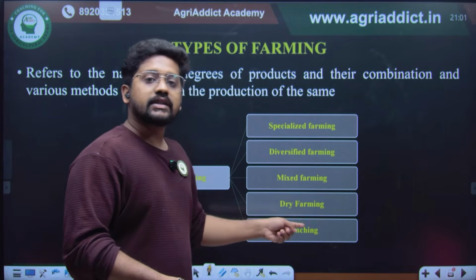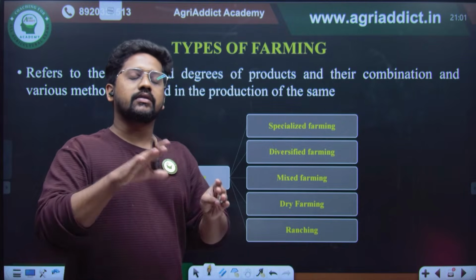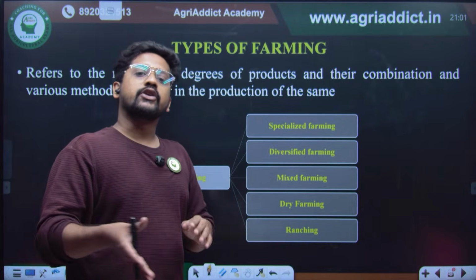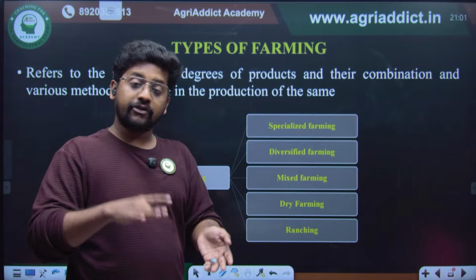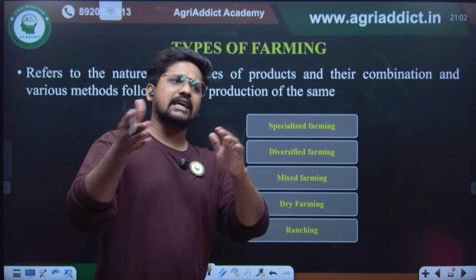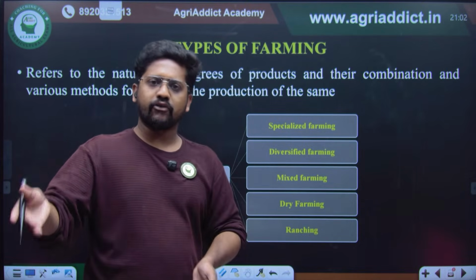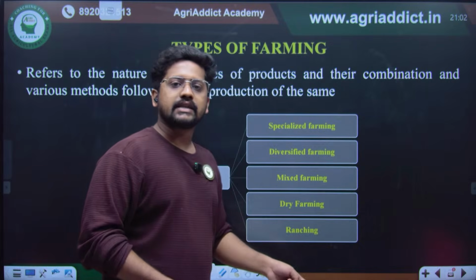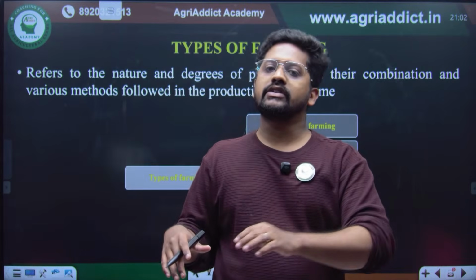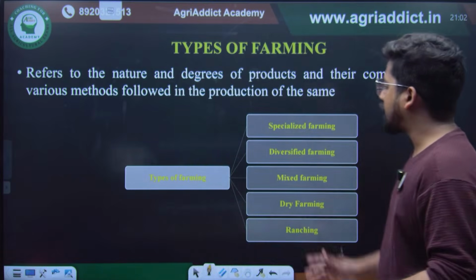Dry farming is classified based on the rainfall into dry land farming, dry farming, and rainfed farming, upon receipt of rainfall of less than 750 millimeters, 750 to 1100 millimeters, and greater than 1100 millimeters. Then ranching is nothing but open pasture. If you have some livestock, you go to open fields and ranch them. So these are some types of farming.